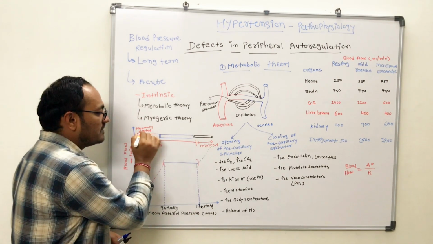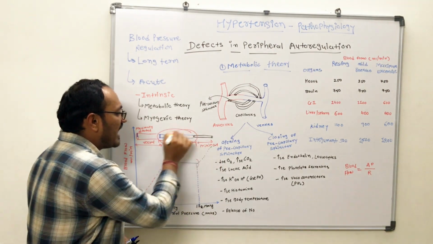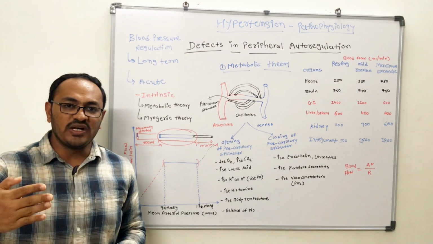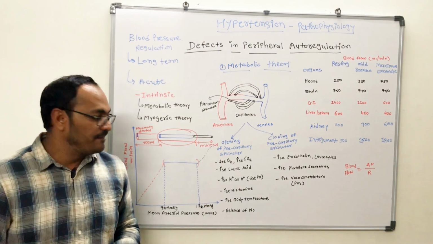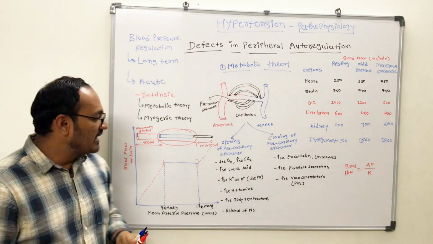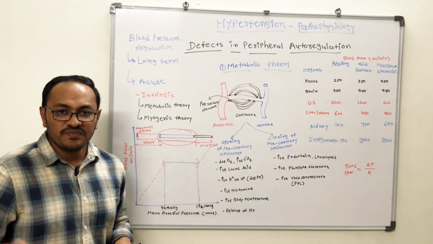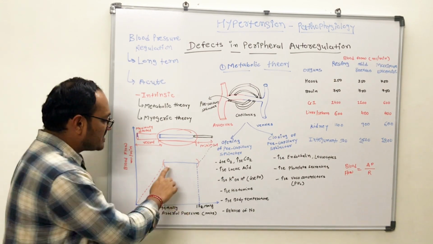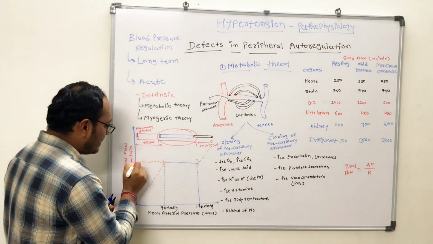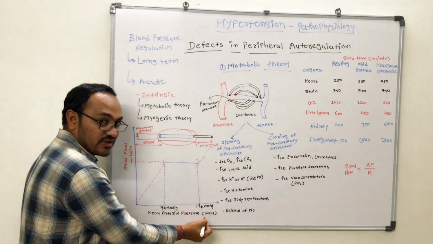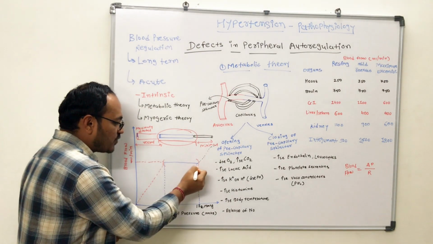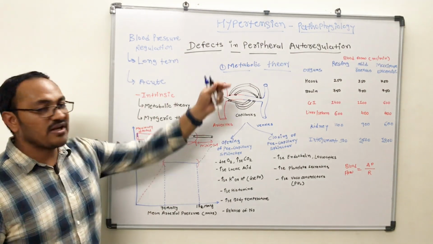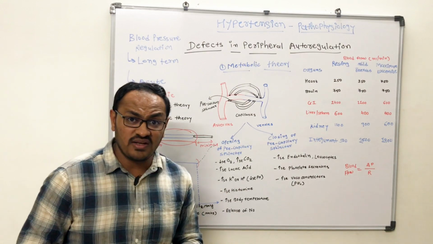Here the diameter is maximum, here the diameter is minimal. The diameter of the arteries, veins or venules fluctuates based on the oxygen demand. So we will be discussing in the metabolic theory why, during this juncture, there is no change in the blood flow. There is a change in blood pressure, but there is no change in the blood flow. If you extend over here, this is blood flow, this is mean arterial pressure. The mean arterial pressure is increasing from 70 to 170 mmHg, but there is no change in blood flow because of the metabolic theory. So let's understand the metabolic theory over here.